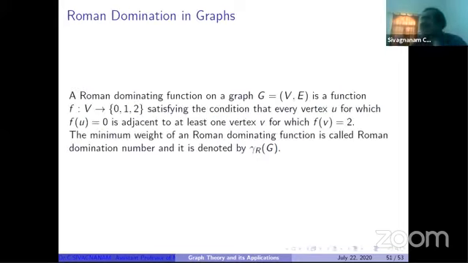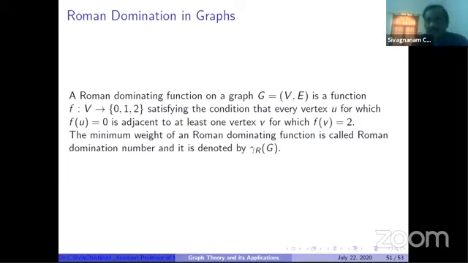So a lot of assignments we can do. Among these, which assignment has the minimum weight? It is called the Roman domination number. So what is the answer for the question? The corresponding graph, the map is given, the country map. So we are converting it into a graph. For the corresponding graph, we can find out the Roman domination number. So that number is the minimum requirement of the army stations. It's the Roman domination number.